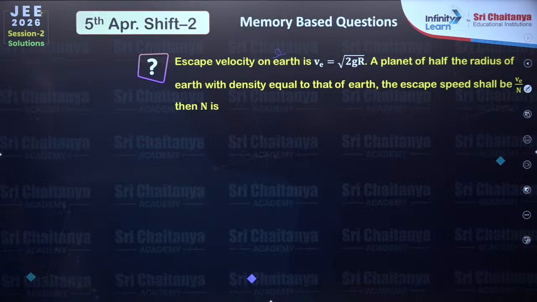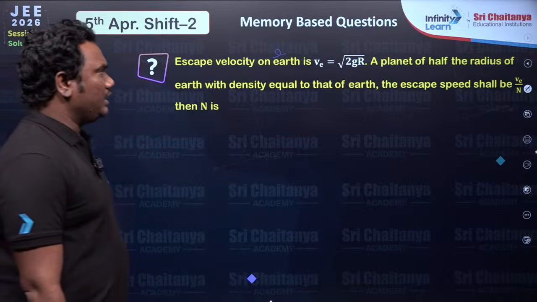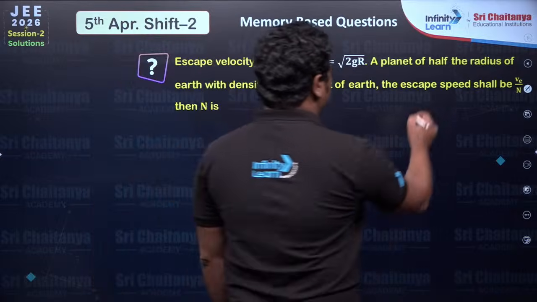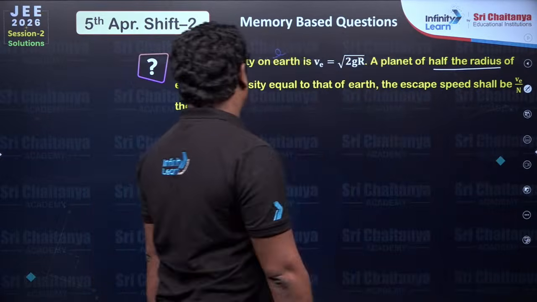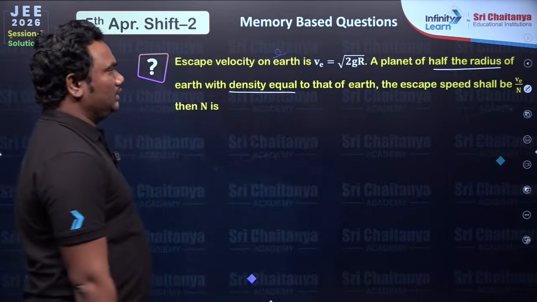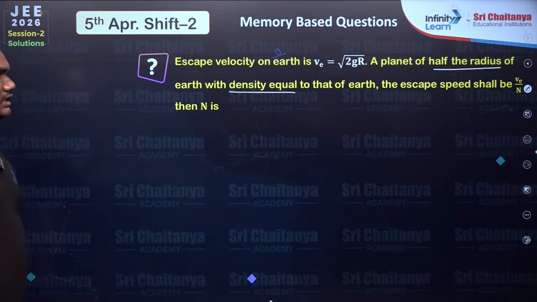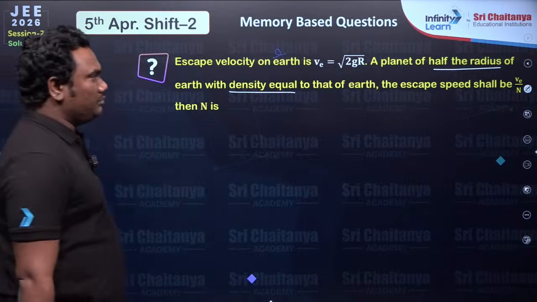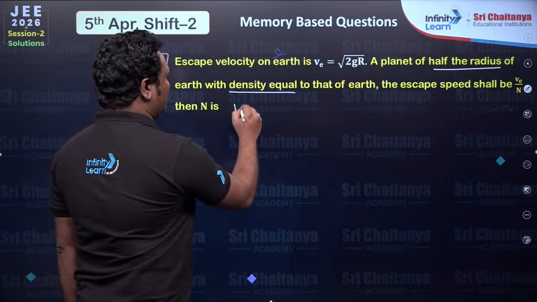Next, escape velocity on Earth's surface is given. The planet of half the radius of the Earth and with density equal to that of the Earth. Radius is half and density is equal. The escape speed shall become VE by n. So what is escape velocity?